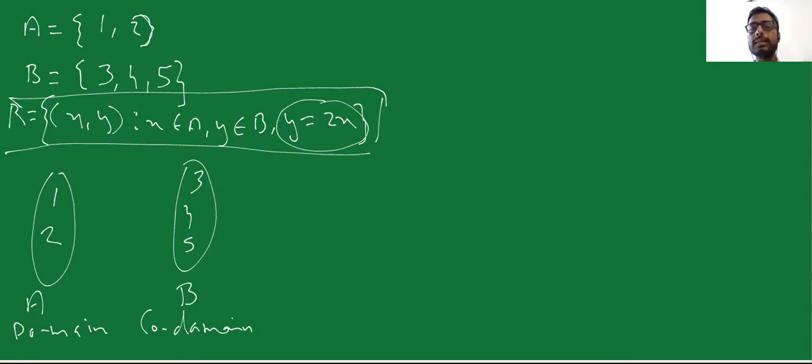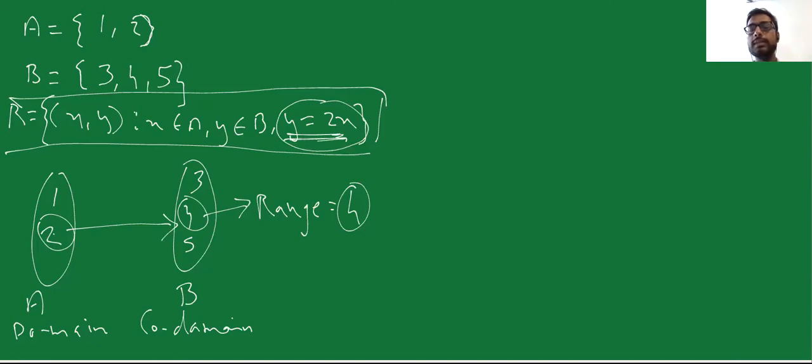Now the relation condition over here is y is equal to 2 times x. So I have to find a relation such that if x is equal to 2 over here, y should be equal to 4, that is 2 times. So only one particular condition is satisfying this. If x is equal to 1, y should be equal to 2, but I don't have any 2 in my B part. So only one pair solves this, (2, 4). So the relation solving y equals 2x is (2, 4), only this one element. So the range is going to be equal to 4.